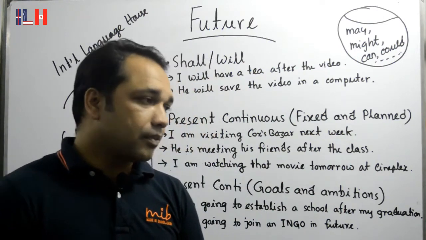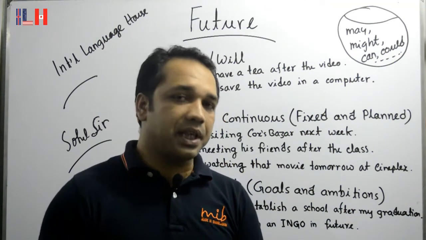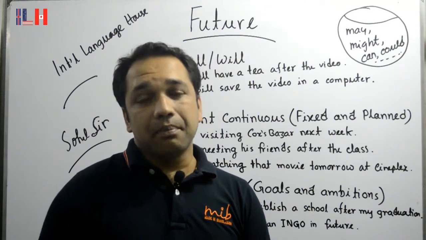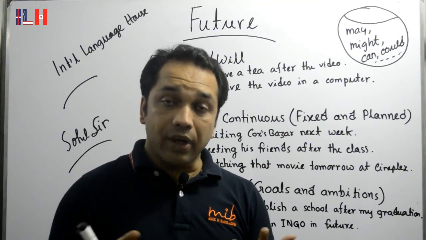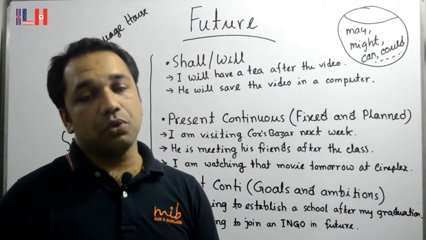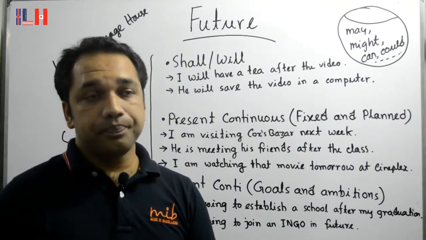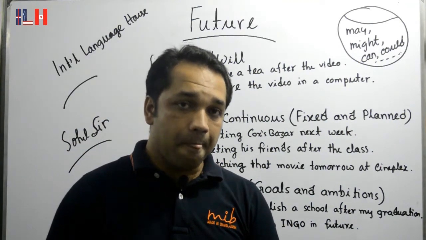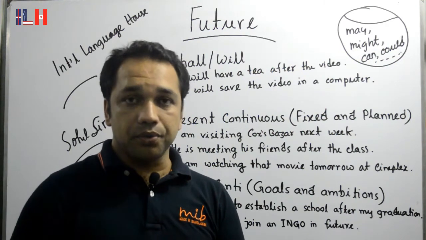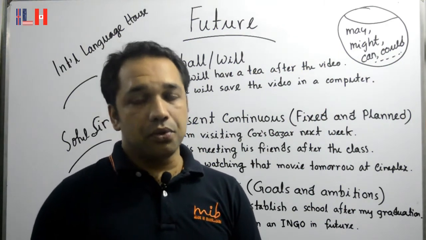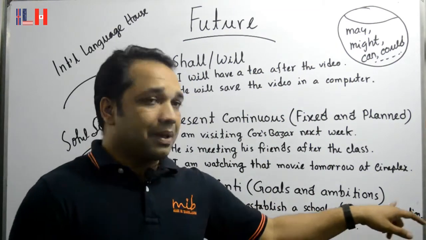Not only that, sometimes we have some goals, ambitions, not now, maybe after 10 years, maybe when you graduate, maybe after a certain period of time. When we talk about those goals and ambitions, we also use present continuous tense, but as I mentioned before, it has future meaning. For example, we use he is going to, or I'm going to, and then we use another verb. You see that I'm going to establish a school after my graduation.